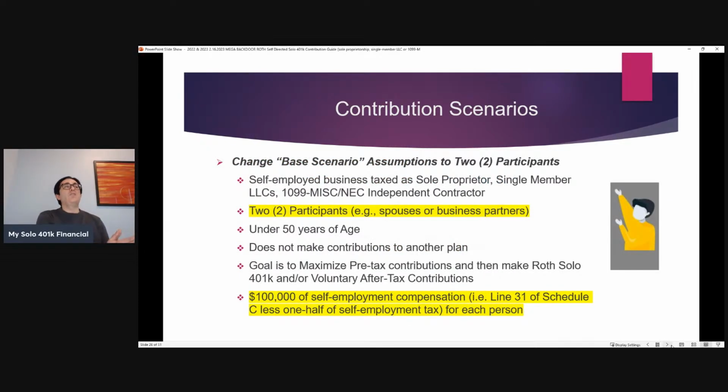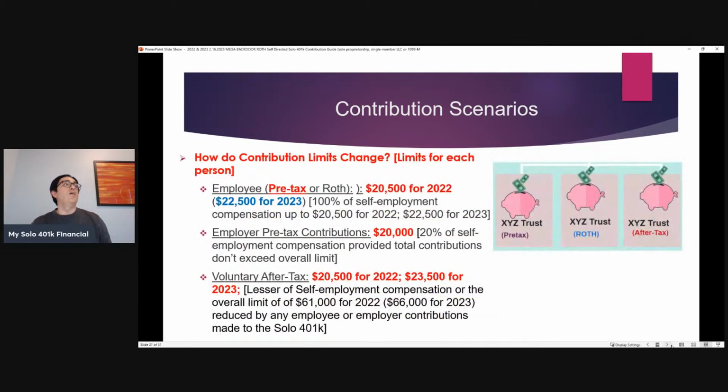So now let's go back to the base, and let's assume that there's two participants, right? Each person makes $100,000 in self-employment compensation. So what changes? Well, nothing changes in terms of the amount of contributions. What this simply highlights is that each person is able to make those contributions.